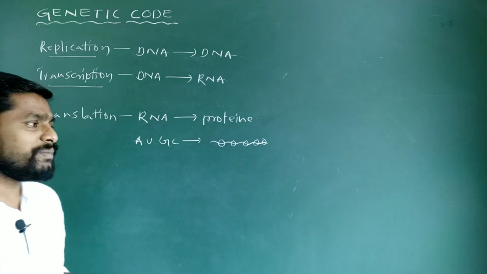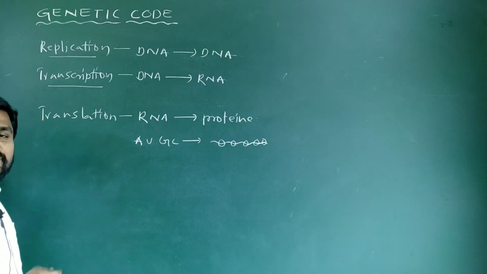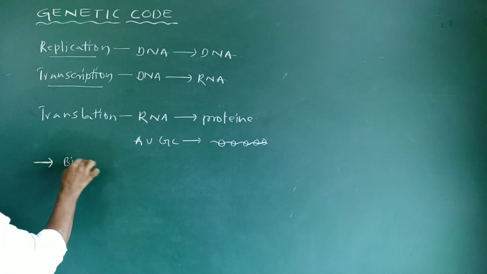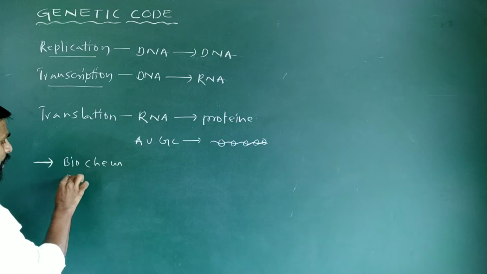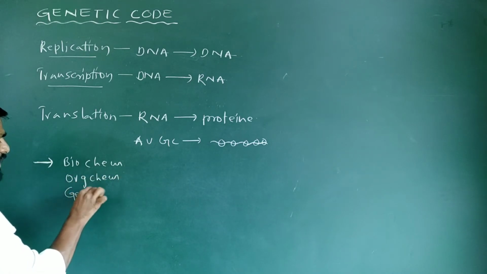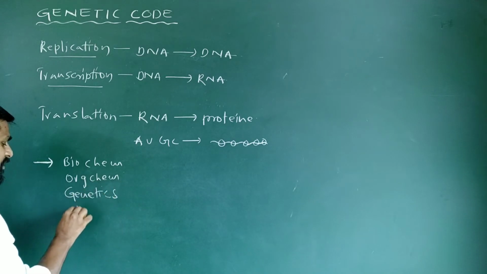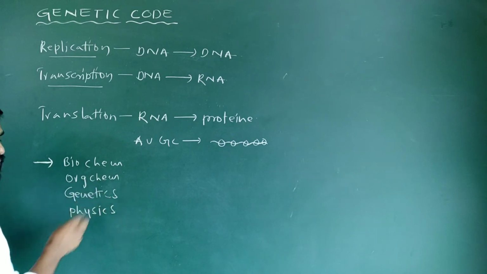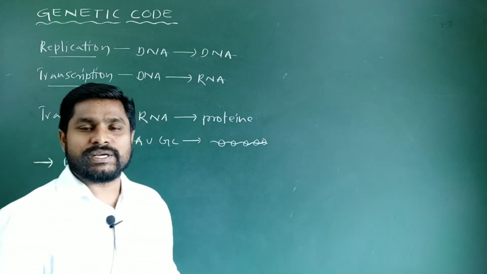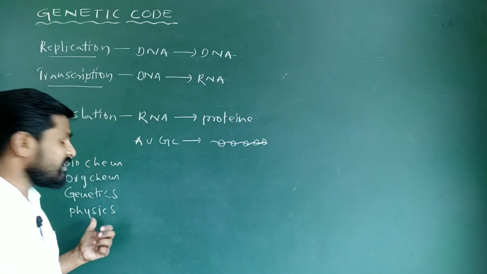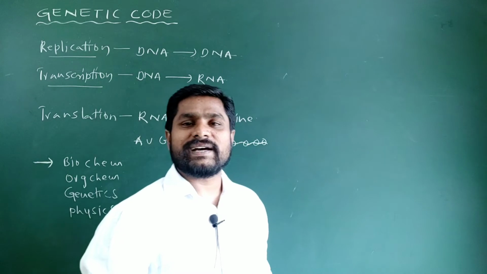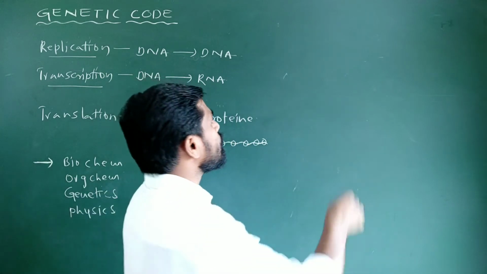It required the involvement of scientists from different disciplines of science, such as biochemistry, organic chemistry, genetics, and even physics. Actually, Gamow, who proposed the genetic code as a code of triplets, belongs to the subject physics. Before Gamow, earlier workers suggested that the genetic code is a code of singlets,